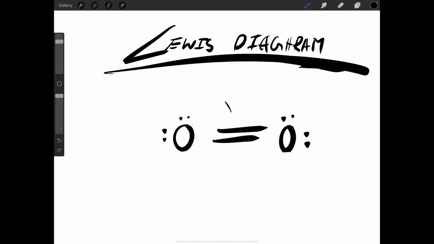So that means each gets 4 electrons and both of them are happy because 2 plus 4, this is 4, and this one's happy because it has 8. This one is 4, this one's 4, so that one's happy too because it has 8.